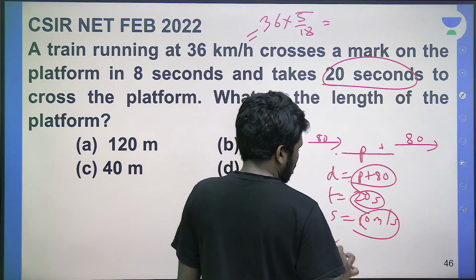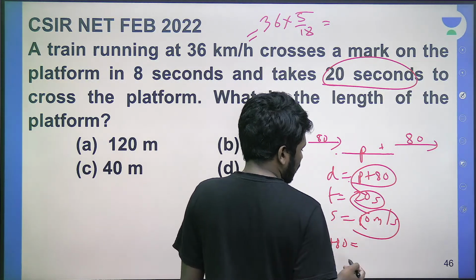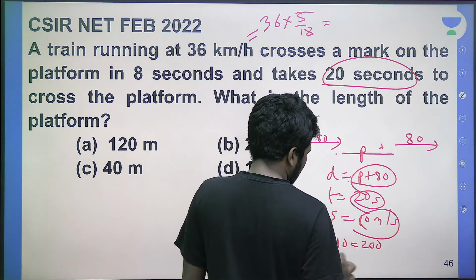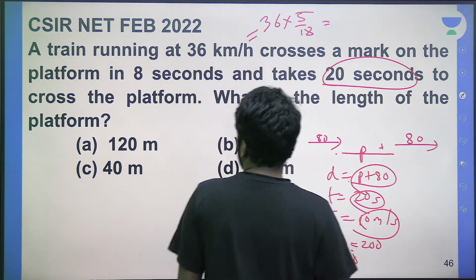So p plus 80 equals 20 into 10, 200. P is equal to 120 and that is the answer.